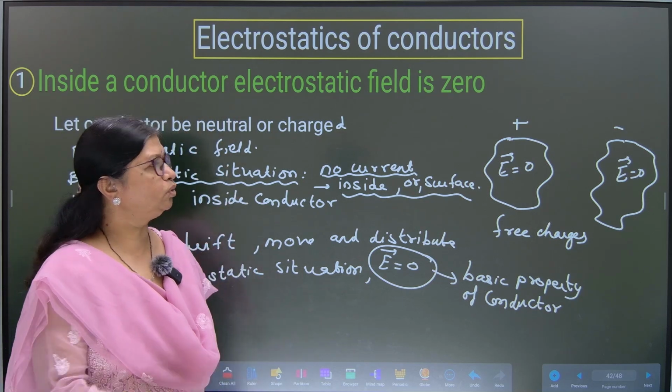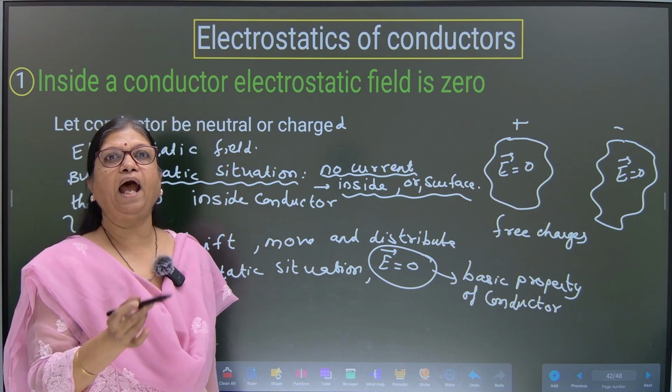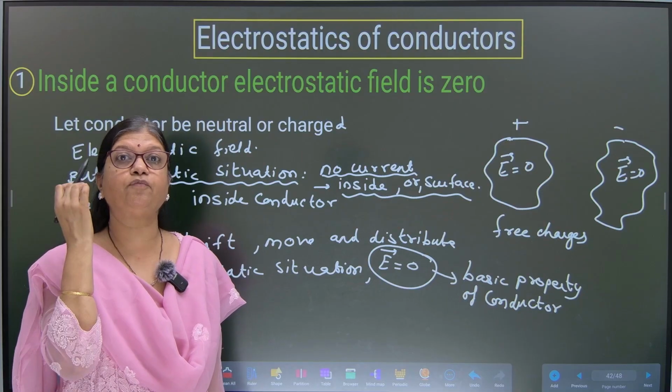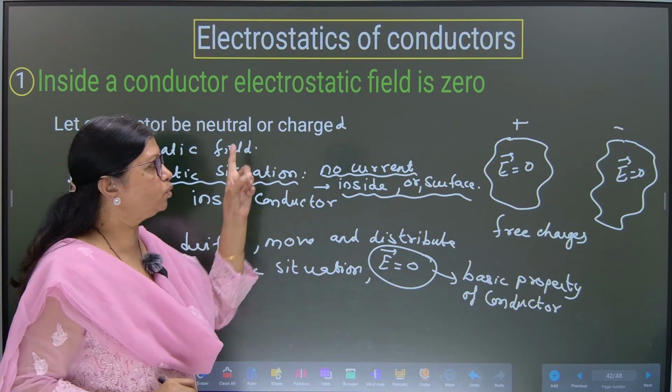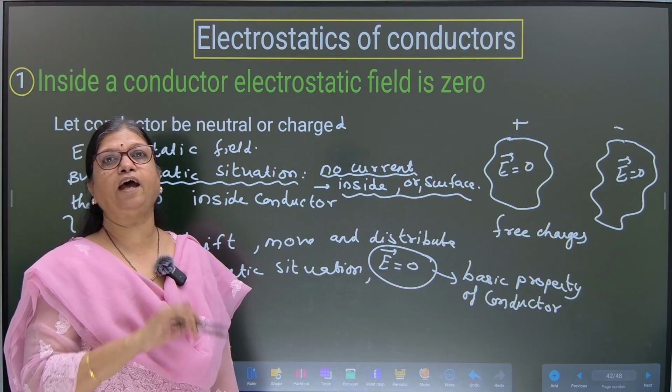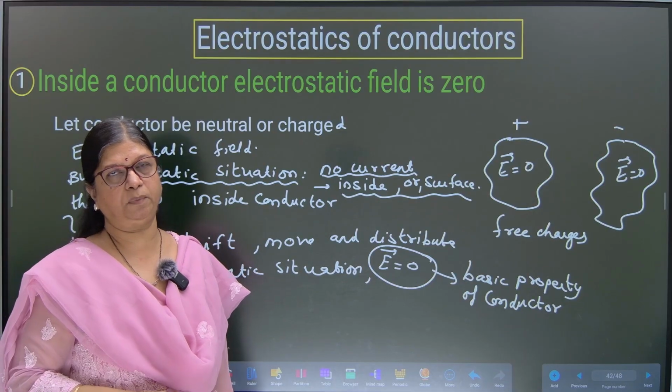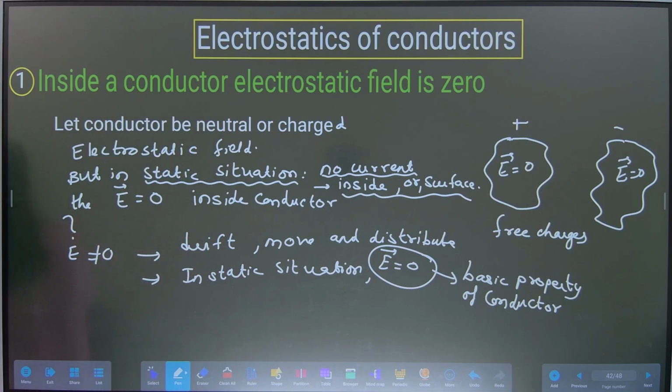Clear? Okay. So just take a pic and understand the point itself. Remember the point through the diagram or through the explanation. You have to use it in the application or the numerical questions. Fine. Take a pic of what you have learned just now so that all the points are remembered as a package. Let the conductor be neutral, charged, whatever. Fine. The electric field inside a conductor should be 0.